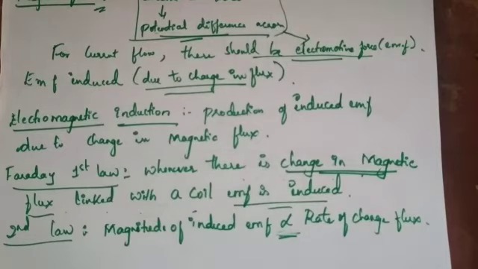Based on these concepts, now comes Sir Ambrose Fleming. First he worked on the electric motor. When a current carrying conductor is placed in a magnetic field, it experiences a force; he discovered Fleming's left hand rule.